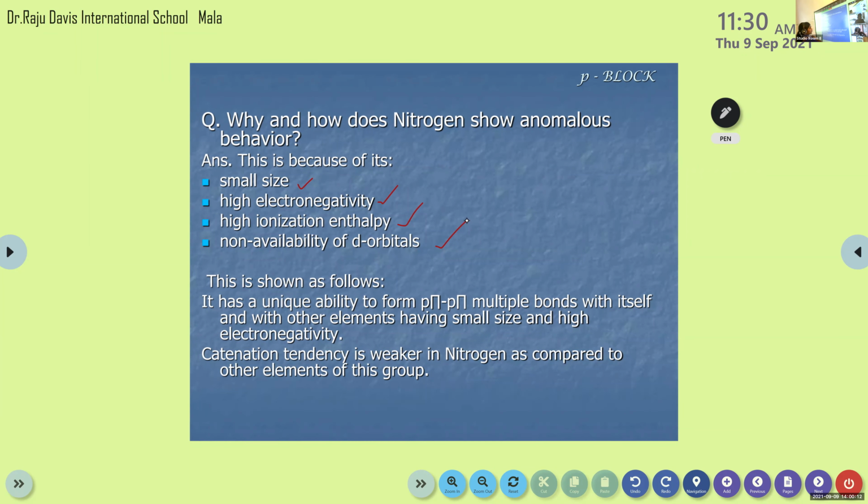So here, small size, then high electronegativity, because when we are moving down the group, electronegativity decreases. And high ionization enthalpy; in the case of ionization enthalpy also it is the same, it decreases down the group. Then non-availability of d orbitals. In the case of nitrogen, there will be no d orbitals: 1s2, 2s2, 2p3. That's the only orbitals available. And it has a unique ability to form p pi p pi multiple bonds.